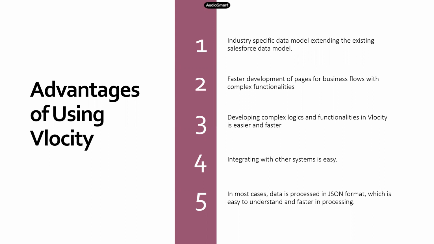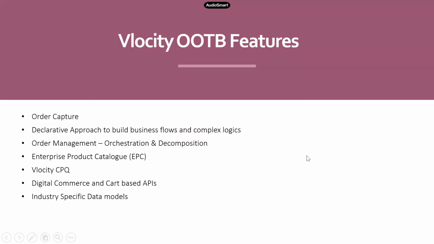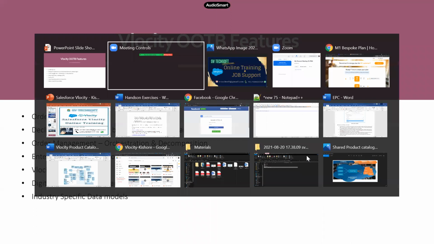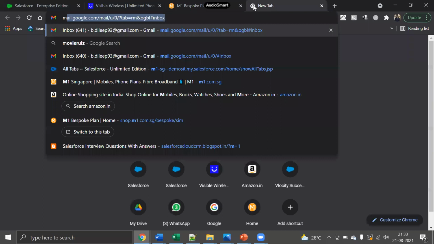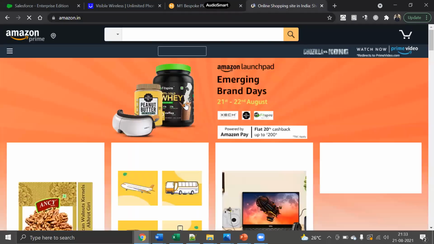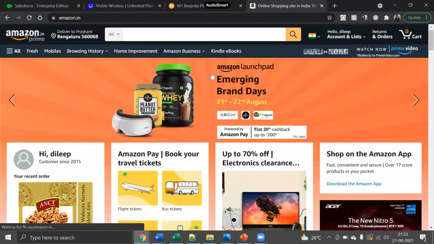So using that, Velocity is making things much faster, right? And apart from these, Velocity provides certain out-of-the-box features, which are the things that are more exciting for the clients, right? First thing is order capture. Order capture is nothing but anytime you go to a particular application, let's say Amazon, right? From the time I enter this website till the time I make payment, that whole journey is called